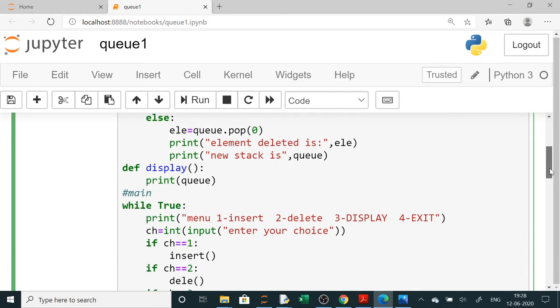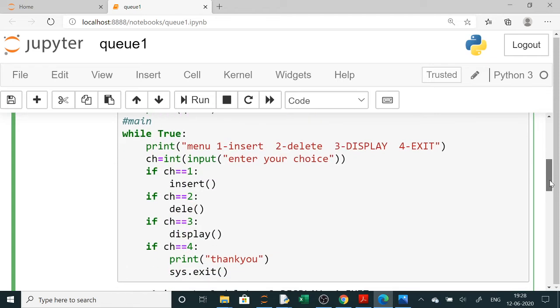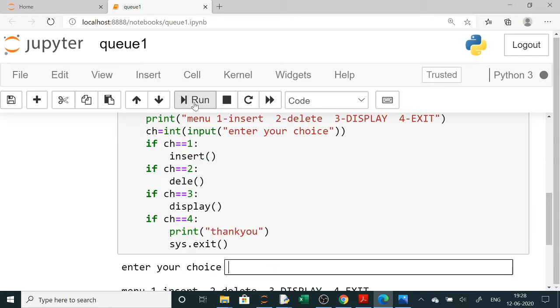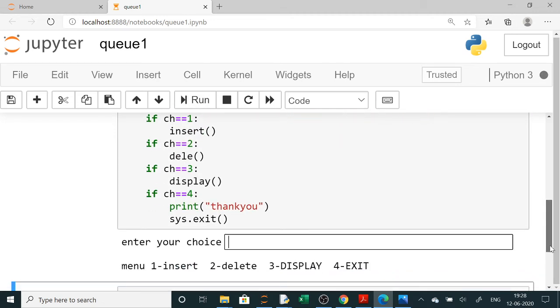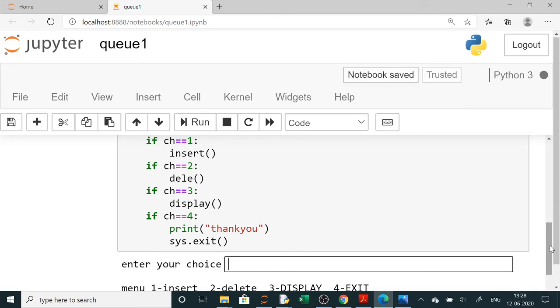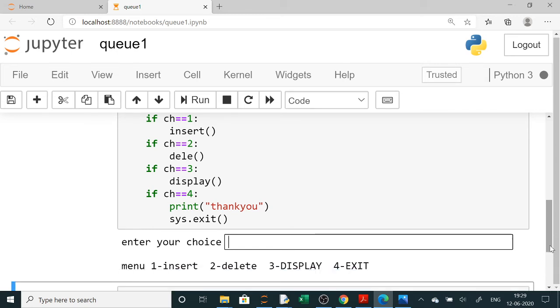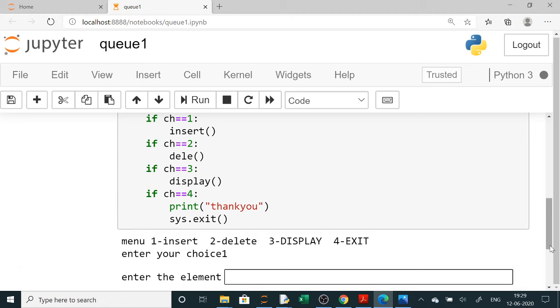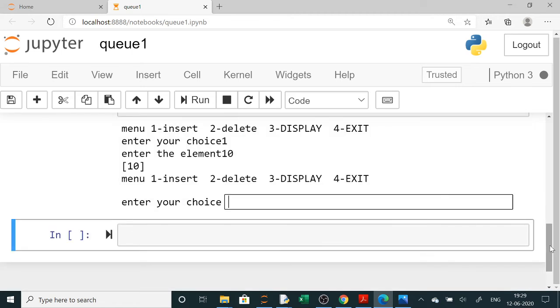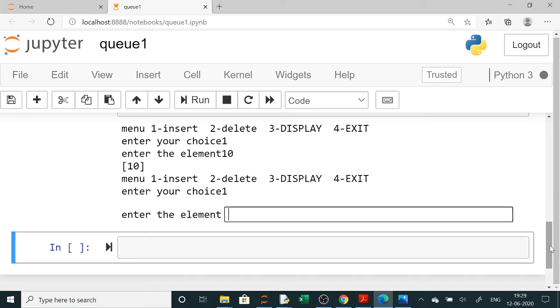This is a menu driven program. So here for choice 1 we will call the insert function. Let us run and see how it is being executed. Enter your choice. Here the menu is displayed. Now the first one we will enter. If you enter 1, it will ask which element to insert. Suppose I have given 10 here. So 10 is our first element. Again if you give 1 here, then it will ask for the second element to insert.